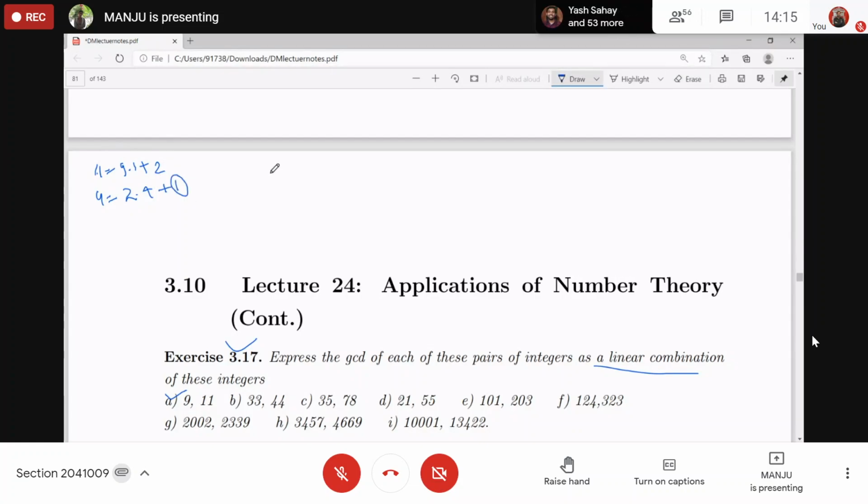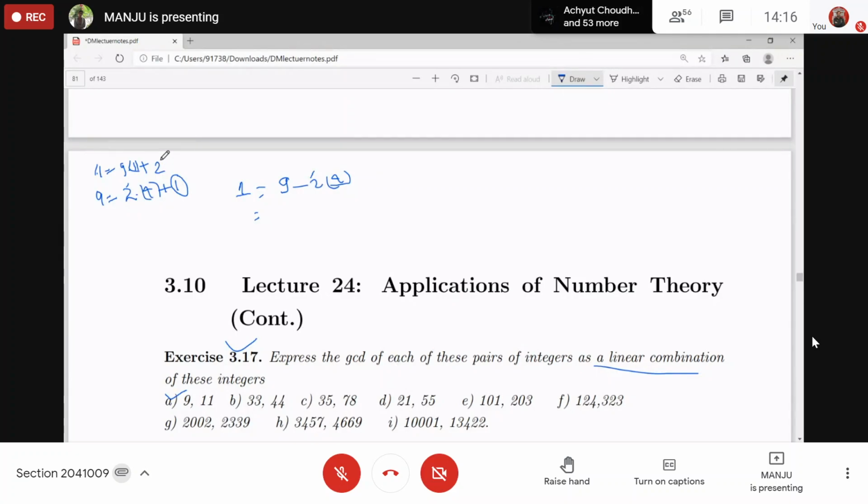So take the value of 1 and write 1 in terms of this one. 9 minus 2 into 4. You can write the quotient in brackets. 9 minus 2 into 4, right? Then the remainder is 2.